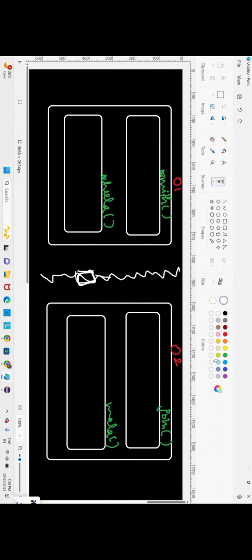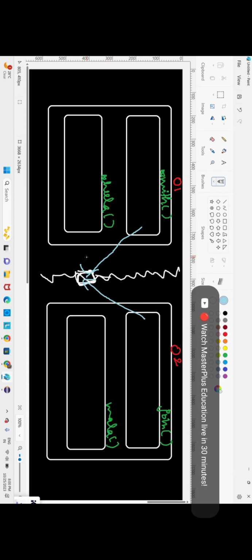Now here, listen carefully. Since we have allowed Smith to go through this door and talk to Mala, and we have also allowed John to go through this door and talk to Sheila, at a time both are executing and they are waiting. See, two objects at a time can't execute, they need to wait. But parallelly both are executing.